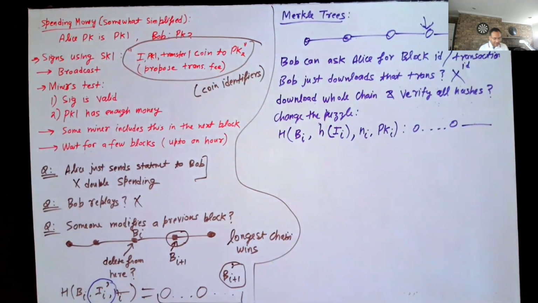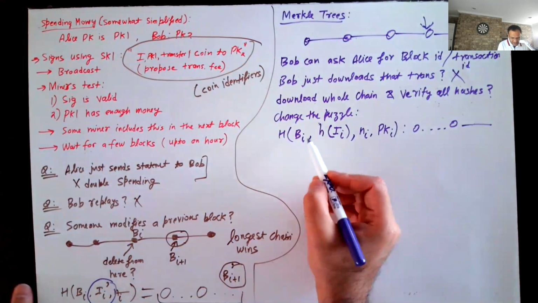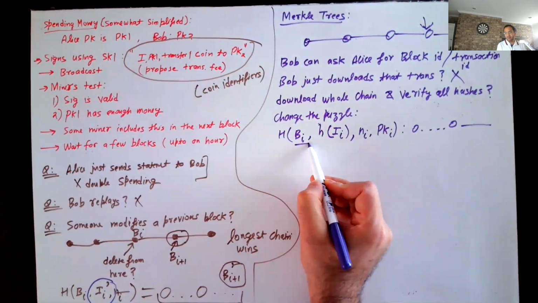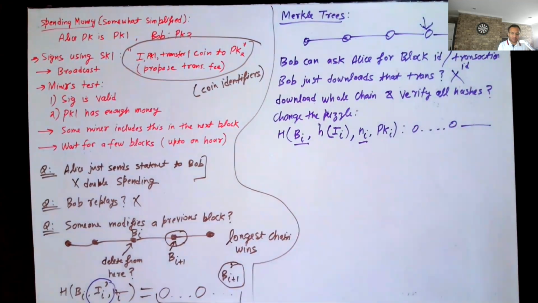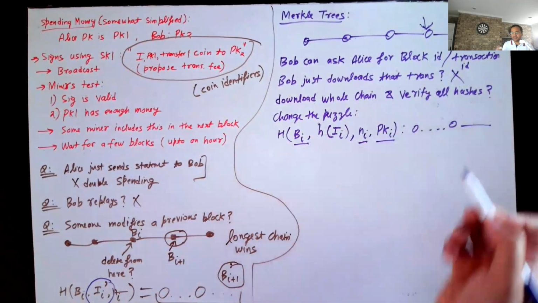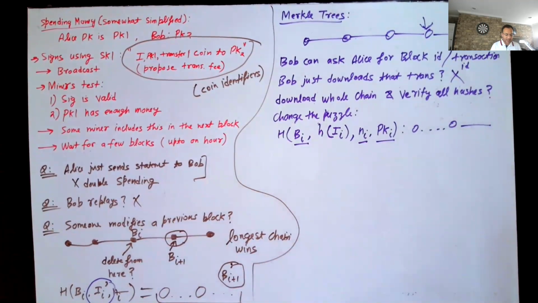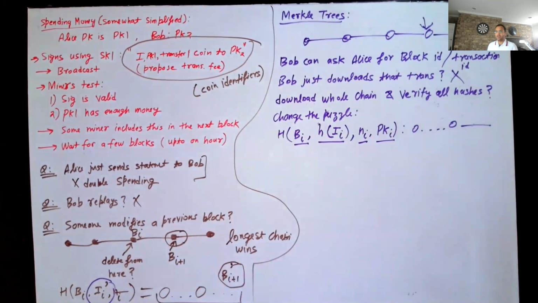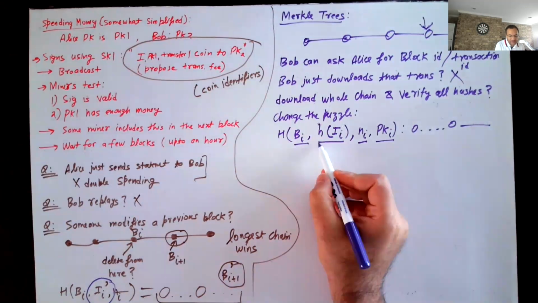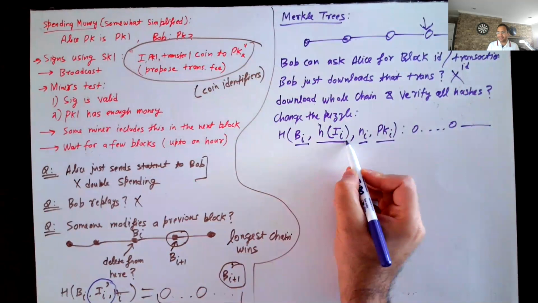Okay, and note that in any given block, this is like the output of a hash, pretty small size. This is a nonce, which is like a 100-bit, 200-bit number. This is a public key, which is again very small, several hundred bits. But if you look at this information, II, right? That's the list of all the transactions in this block. And in Bitcoin, for example, it can be a megabyte. So on the other hand, if my puzzle depends only on the hash of this information rather than this entire information,